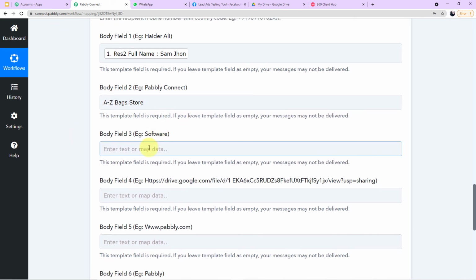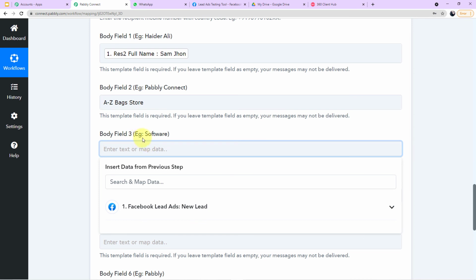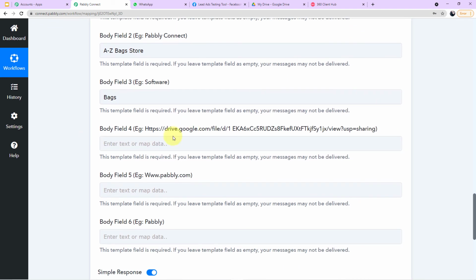Now here you can see in the example it is written software, so it is asking for the product. The product is bags, so I'll add the product. Now guys, this is very important. In body field 2, it is asking us for the link. So we are sharing the link of the brochure, so we have to add the link here.